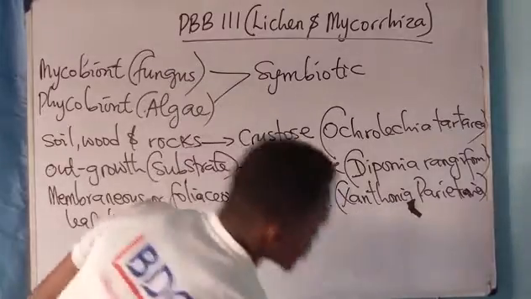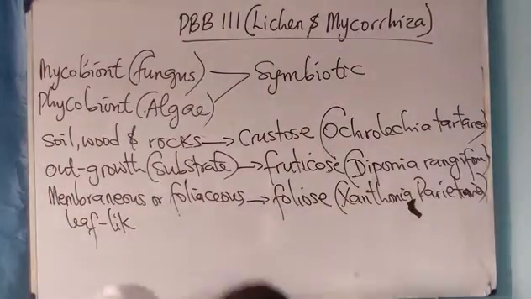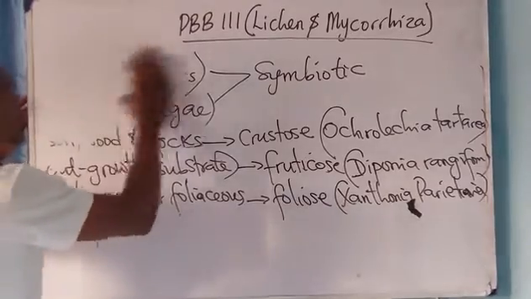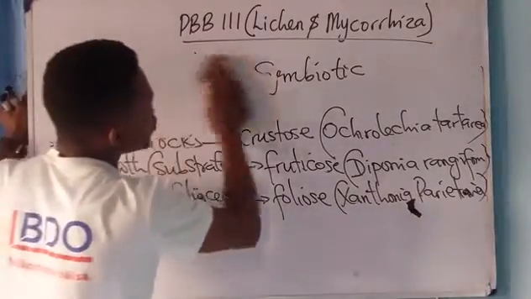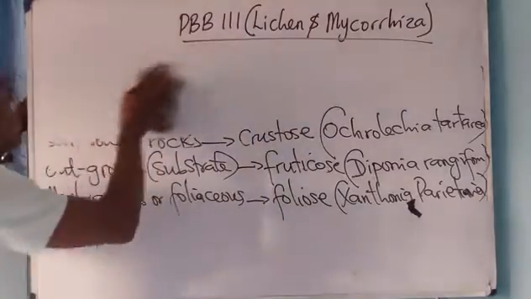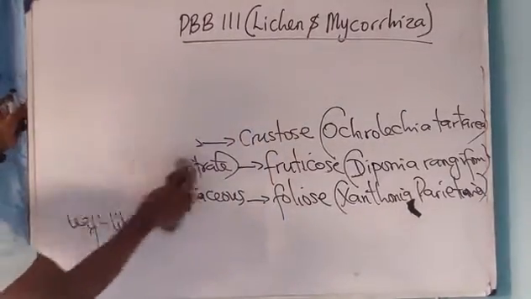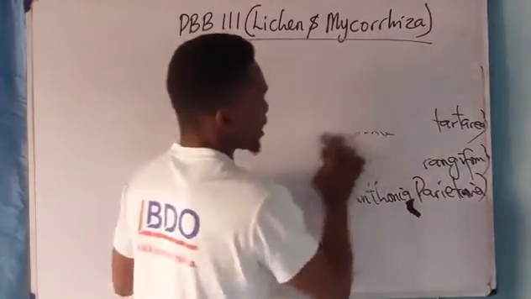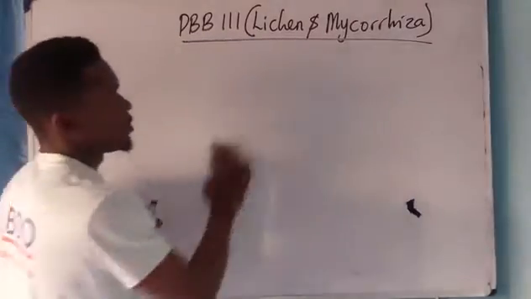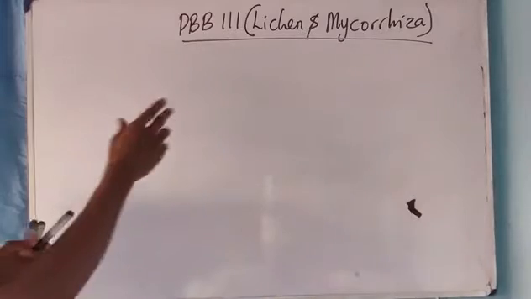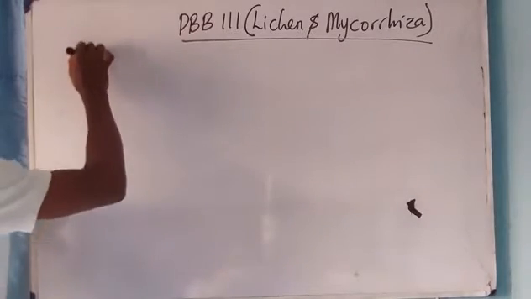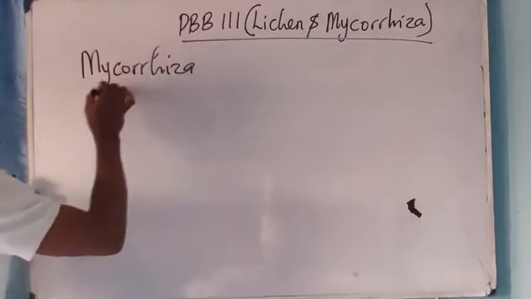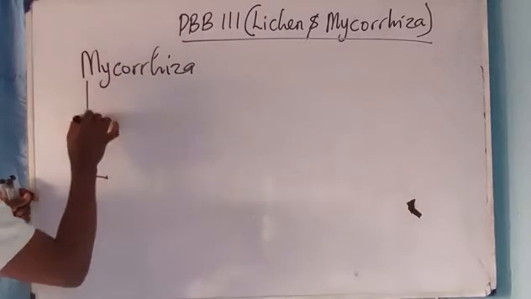The next one is mycorrhiza. Mycorrhiza is an association between the roots of higher plants and a fungus. Okay, there are two types of mycorrhizas.